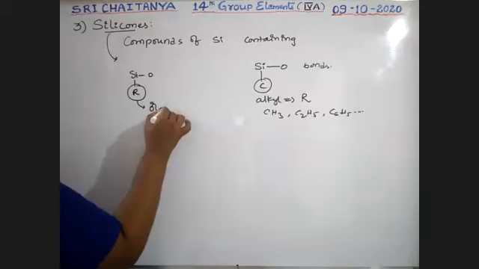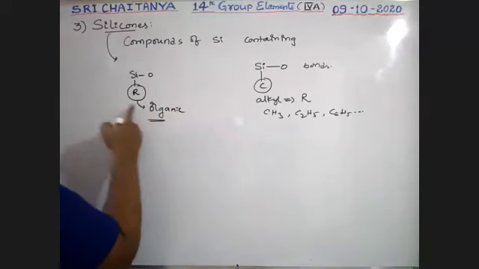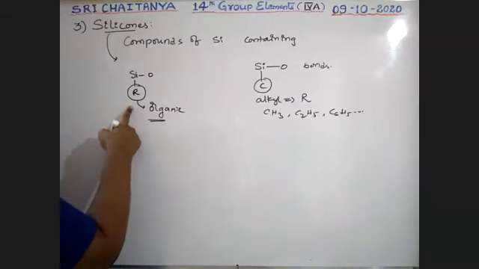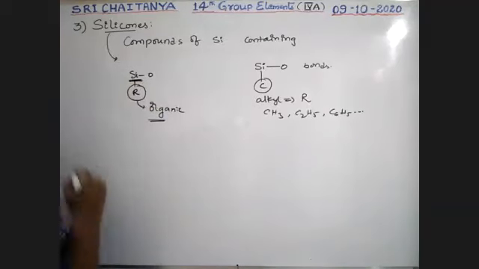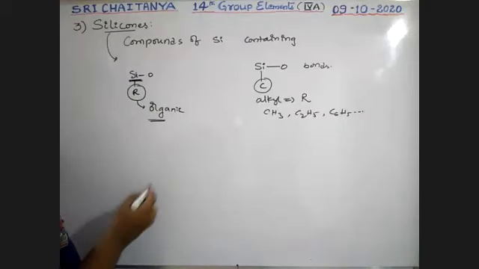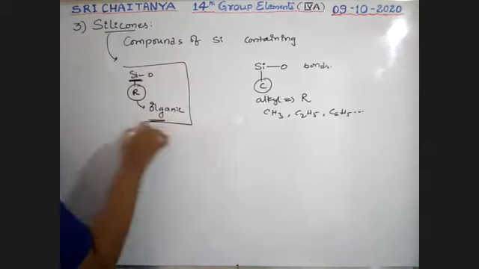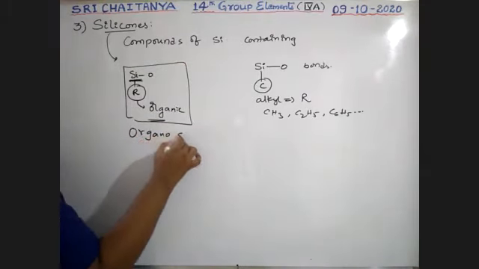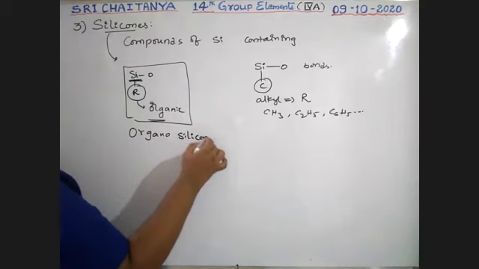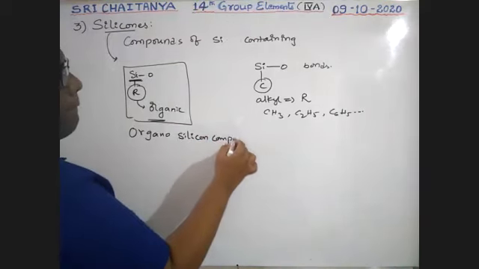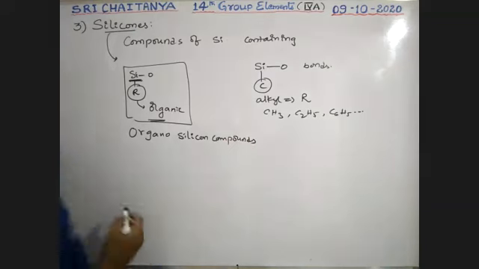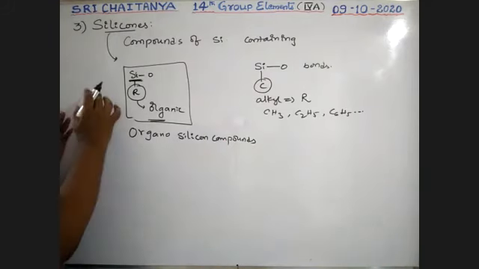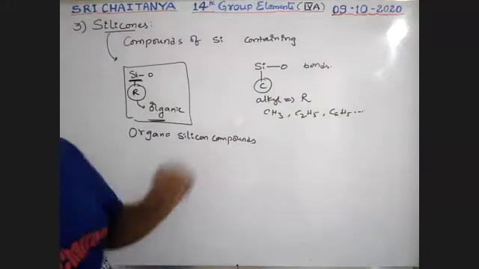This is an organic group, and this is silicon. That's why these compounds are called organo-silicon compounds.